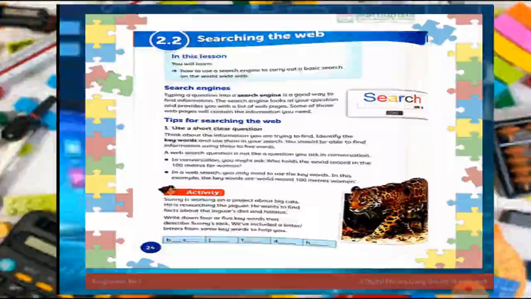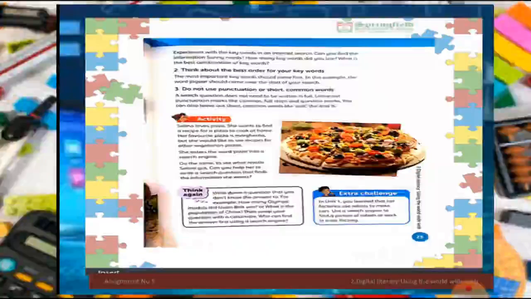I will give you an example. In a conversation you might ask, who holds the world record in the 100 meters for women? I will just write a small phrase: record of 100 meters for women. It will tell me the exact name of that lady. Don't need to write the whole question. Now, beta, there is an activity on page number 24 which you have to do by yourself, which is related to this topic.